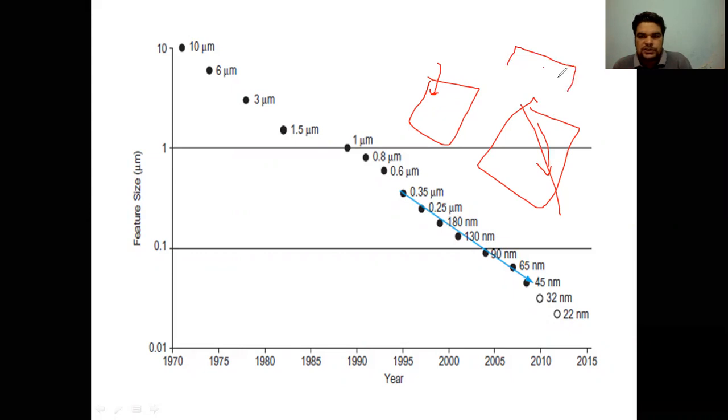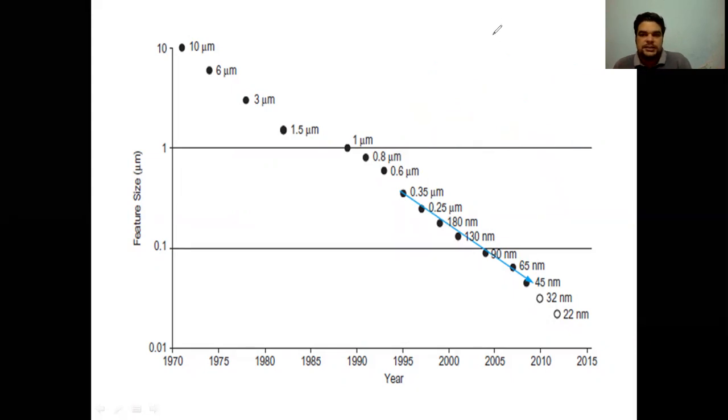In the case of a MOSFET, we have a channel length. This is your channel length in the case of a MOSFET. So this channel length, or the dimensions of the MOSFET, are continuously decreasing. This is called transistor scaling. We are continuously scaling the transistors.